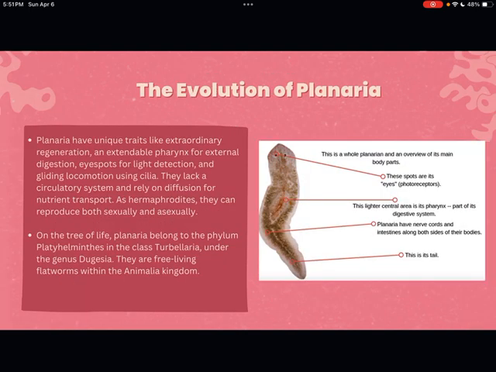So this is just a cute little picture of how they look, and their little body parts are labeled so you can see a little bit more about how they actually receive their food.